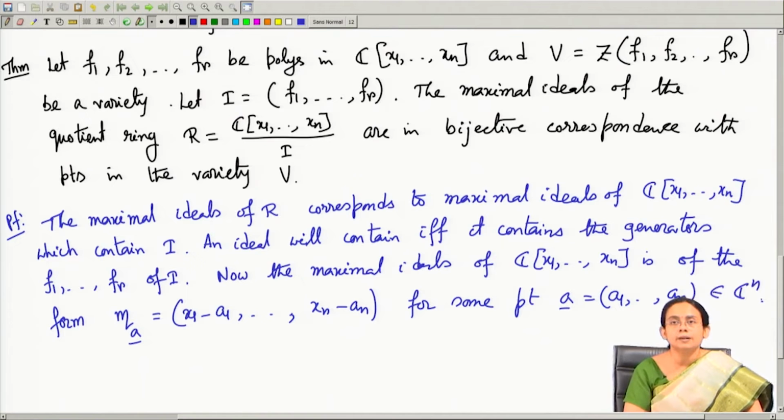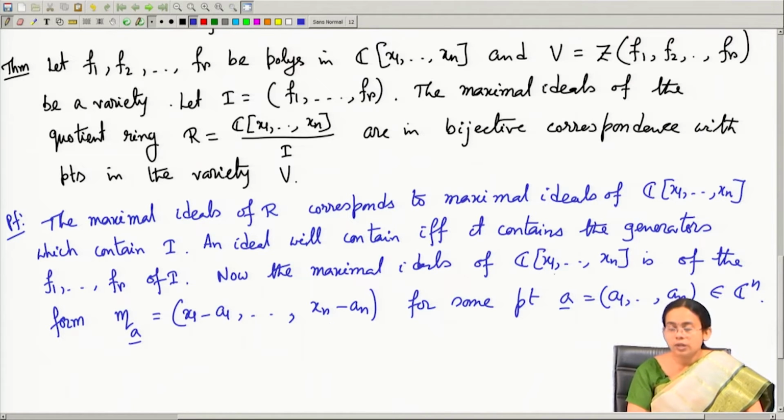This is by the Hilbert Nullstellensatz theorem. We have seen in Hilbert Nullstellensatz that every point in Cn can be associated with a maximal ideal, and every maximal ideal is of this form corresponding to a point in Cn.